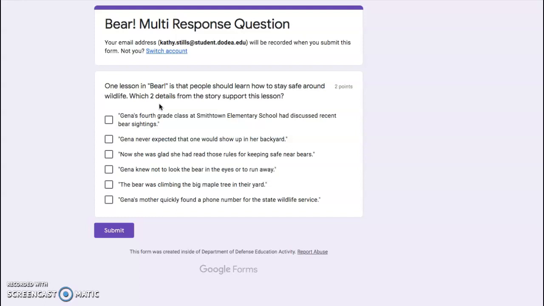So in answer choice A, I notice that Gina's class discusses the bear sighting, but this particular sentence doesn't say anything about learning what to do when a bear appears. Okay, so I know this is not a correct answer. Answer choice B explains Jenna's feelings when she sees the bear, but it still doesn't say anything about safety. So I can eliminate that one.